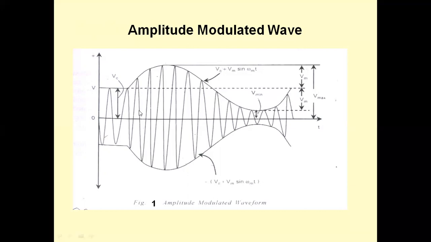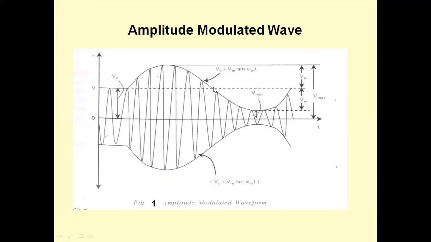Okay. So this is the AM waveform. There are variations in the amplitude of the carrier cycle as per the variations in the amplitude of the message signal. When message amplitude is 0, the modulated signal has amplitude equal to Vc, this voltage. When message signal is having maximum amplitude Vm, this peak value is Vc plus Vm.